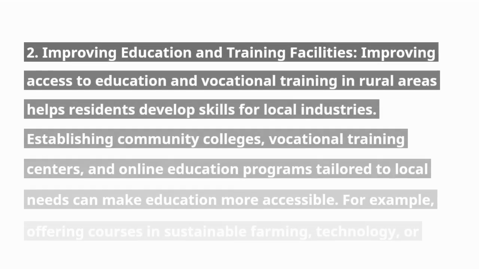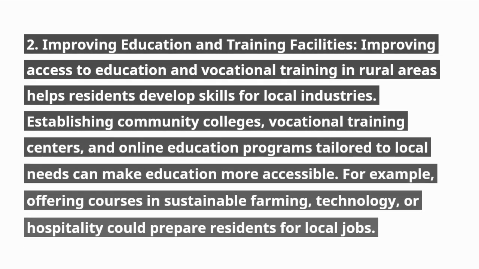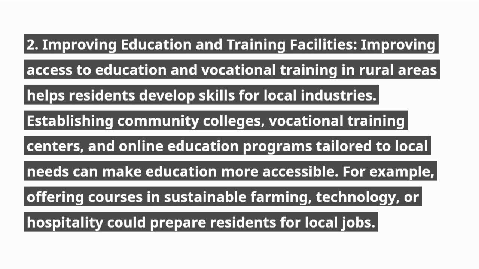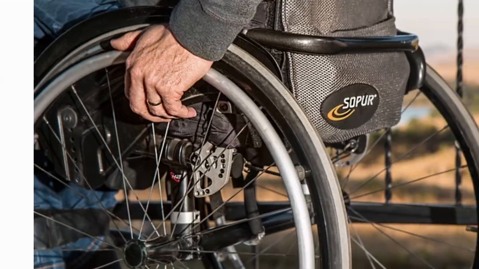2. Improving education and training facilities. Improving access to education and vocational training in rural areas helps residents develop skills for local industries. Establishing community colleges, vocational training centers, and online education programs tailored to local needs can make education more accessible. For example, offering courses in sustainable farming, technology, or hospitality could prepare residents for local jobs.